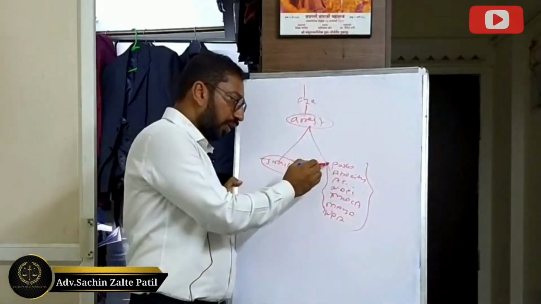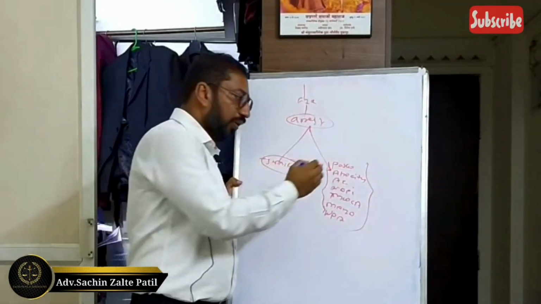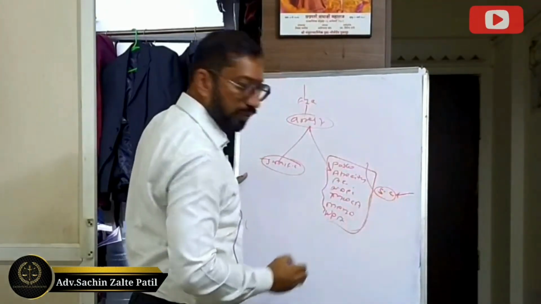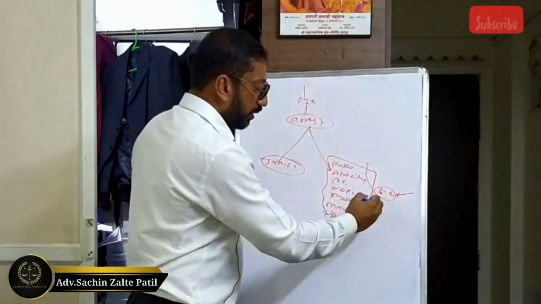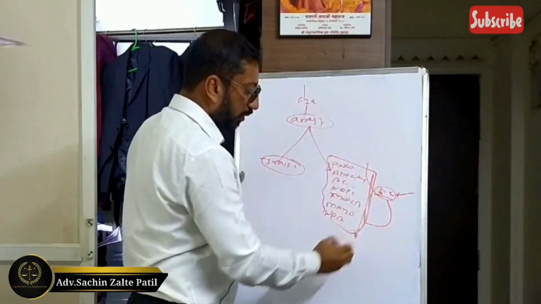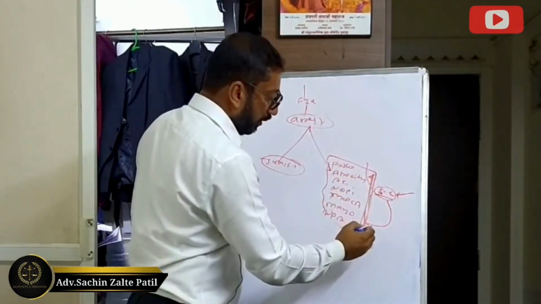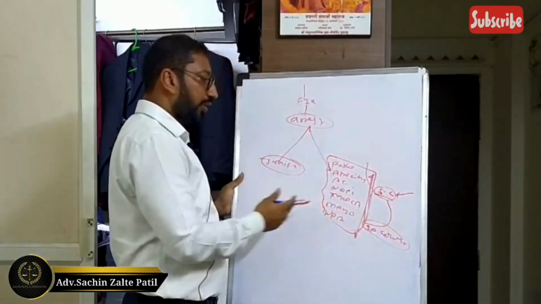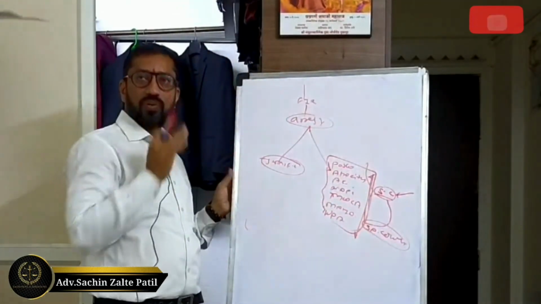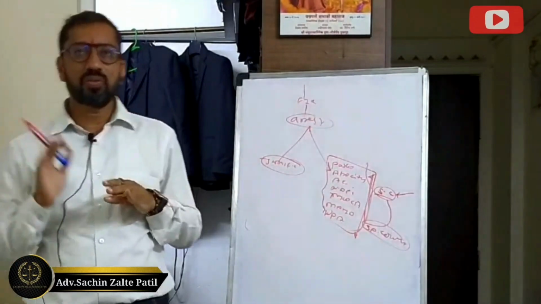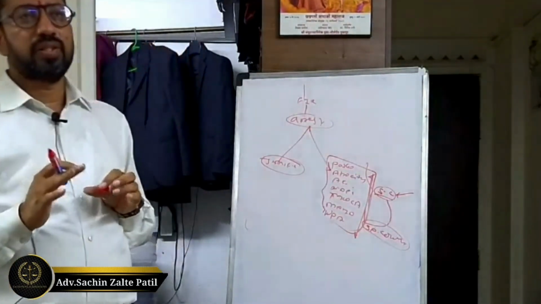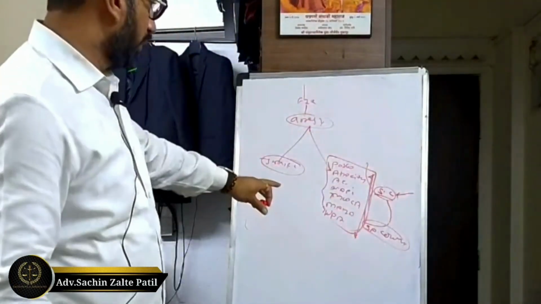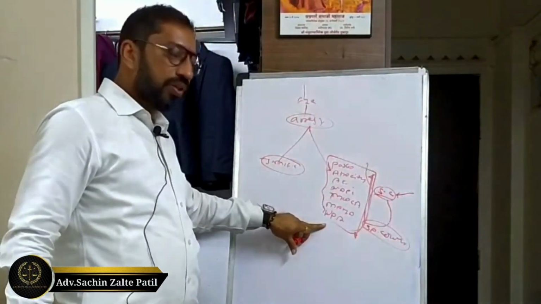So for remand, the accused is to be produced before that court. Particularly these courts are the sessions court, and as power has been granted to this special court, the sessions court, to try these cases and take cognizance of the offence, it is treated as a special court. So when the accused has been booked under a special law and there is a specific provision that such cognizance has to be taken by the special court only, then in that case the accused is to be produced before the special court.